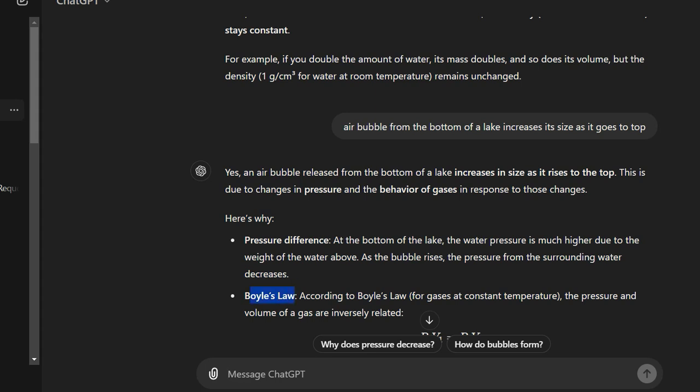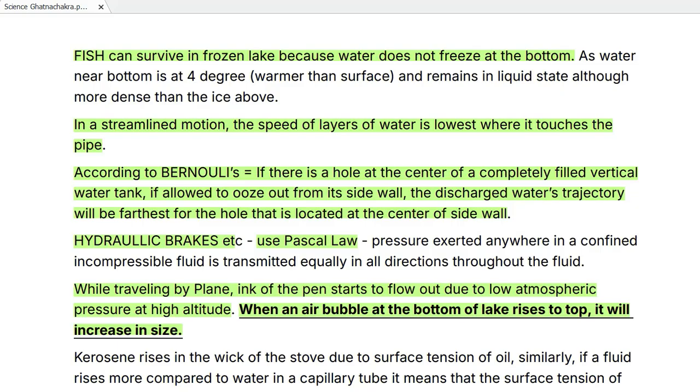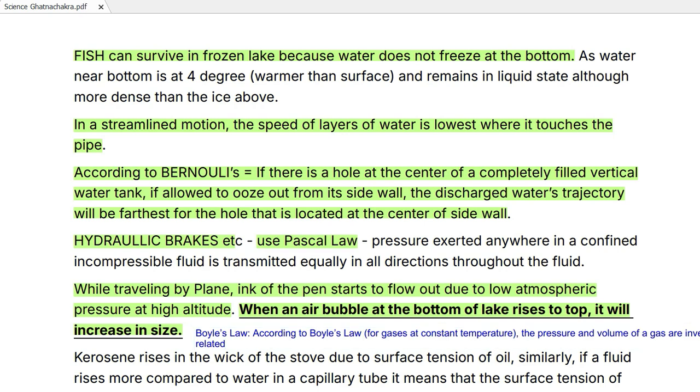And then there's Boyle's law. According to Boyle's law, for gases at constant temperature, the pressure and volume of a gas are inversely related. So you can remember that Boyle's law. I can actually paste that. Okay, so you can write it over here. Boyle's law. Okay, then moving on.